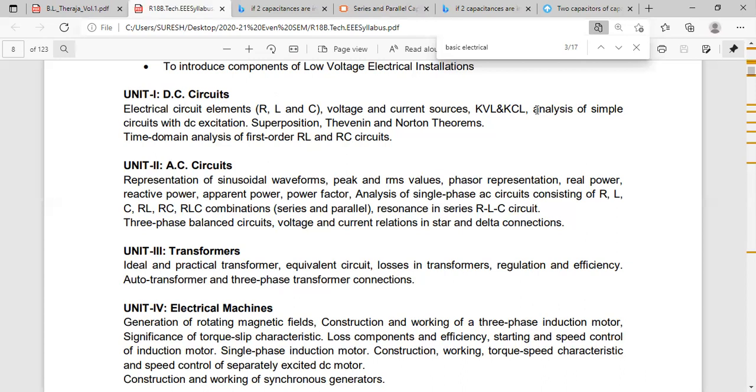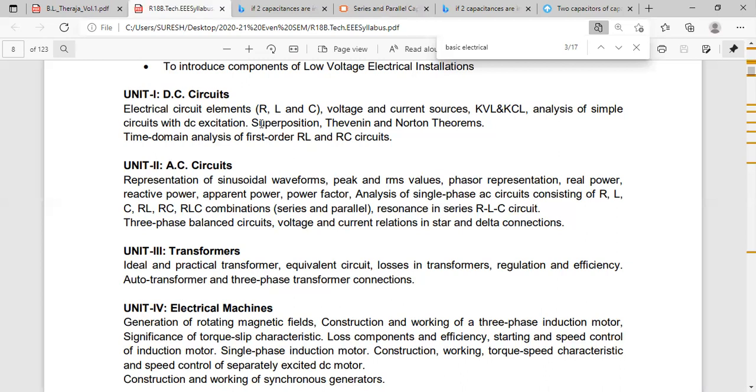Now write down the third question. Explain superposition theorem with an example.